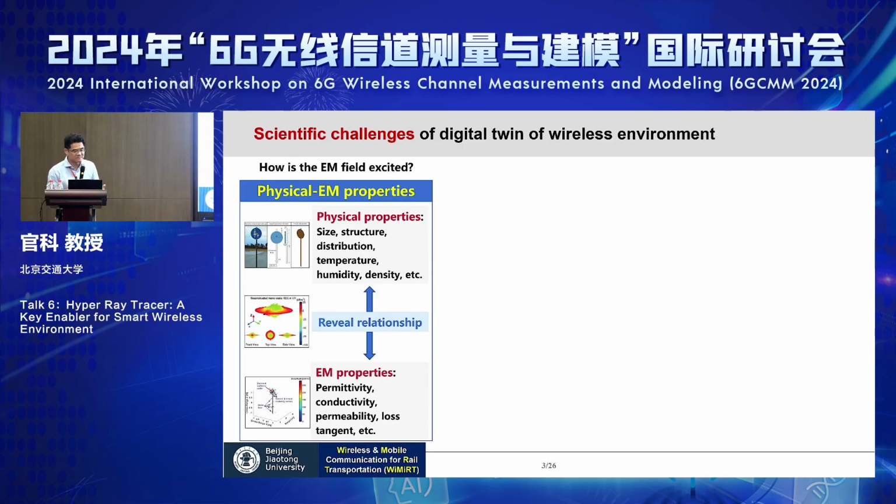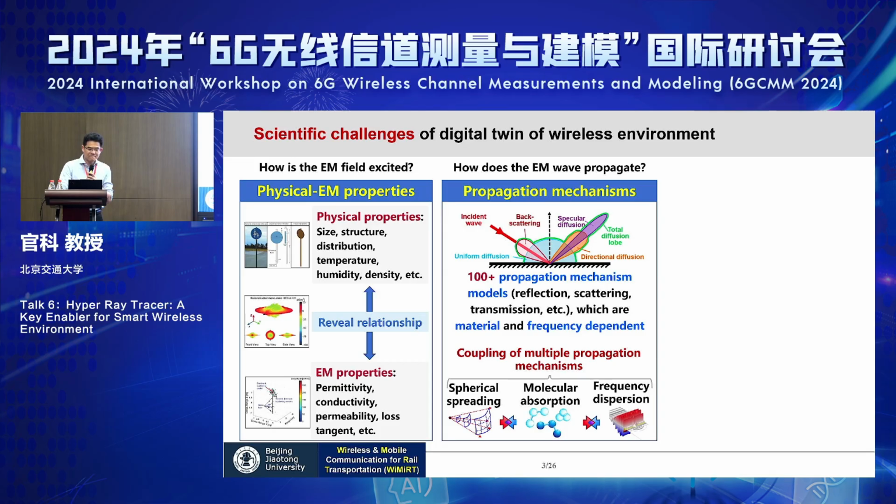First, how is the EM field excited? In order to get this, we have to build a library of physical EM properties of the materials. And then the question is, how does the EM wave propagate? For instance, when you have a wave hitting a rough surface, you do not only have a reflection, but you also have directive scattering, diffuse scattering, and even backward scattering. So finally, you get this green shape, which is quite irregular, very far away from our theoretical assumption. And this radiation profile changes along the frequency and the material. So it's a lot of work.